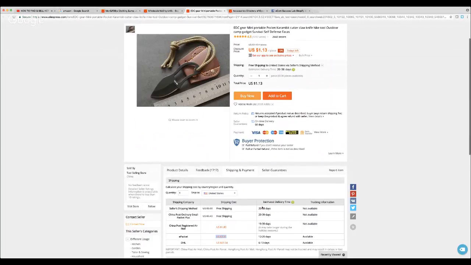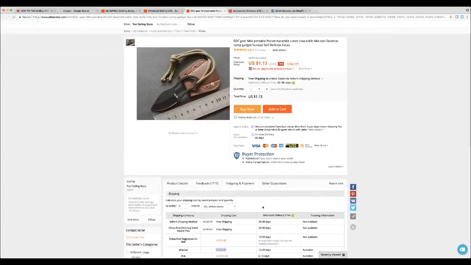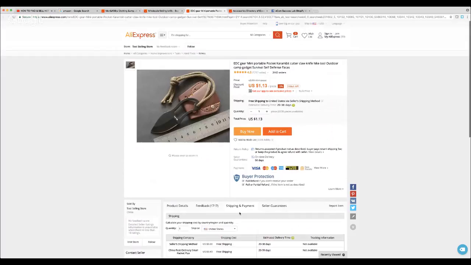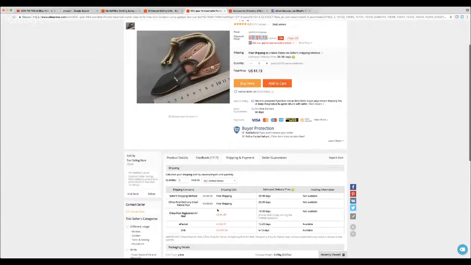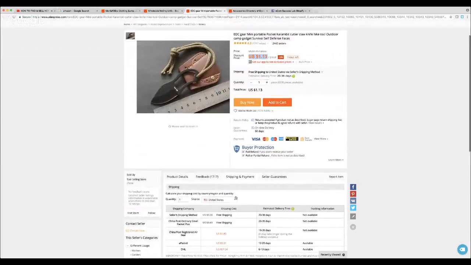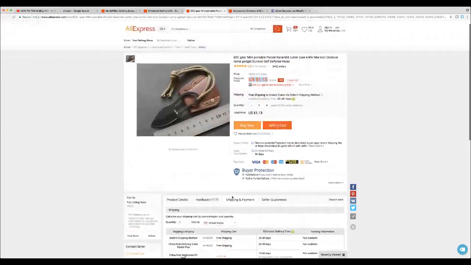So let's say you're doing this free plus shipping knife right here. You could sell it easily for $7.95. And that is without a doubt. And then after you pay for your ePacket expenses and the price that you're paying right here, which is $1.13, it turns out to be about $3.44. All right, so $3.44 for that.